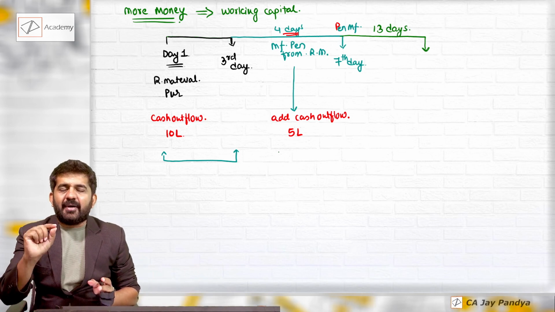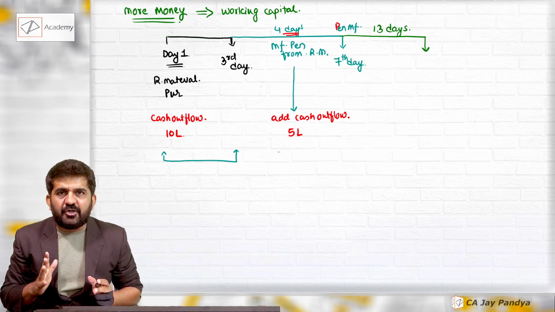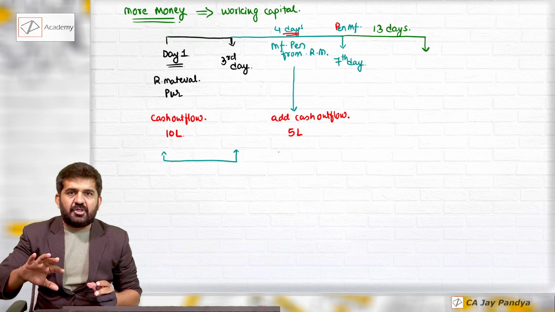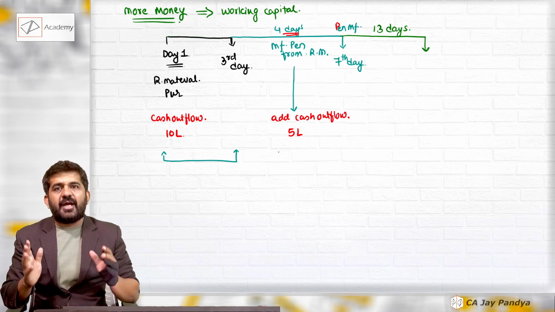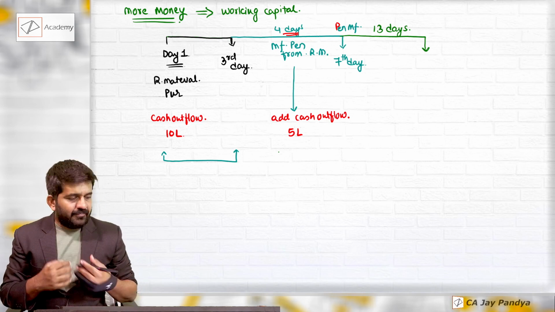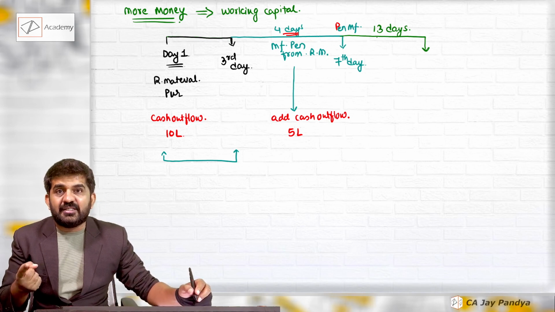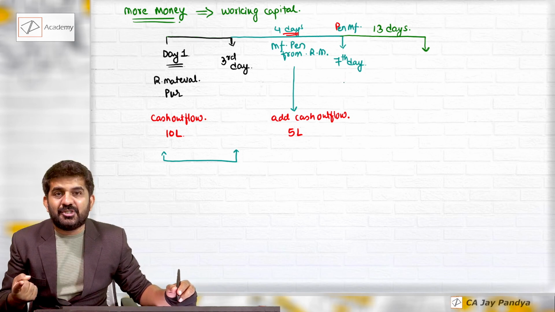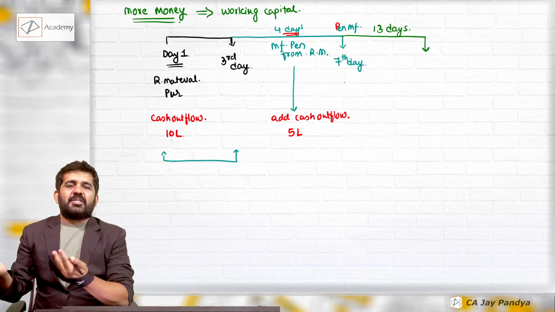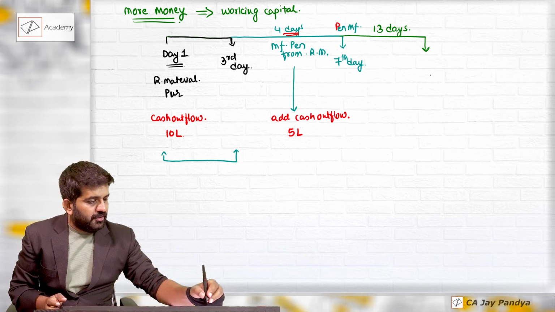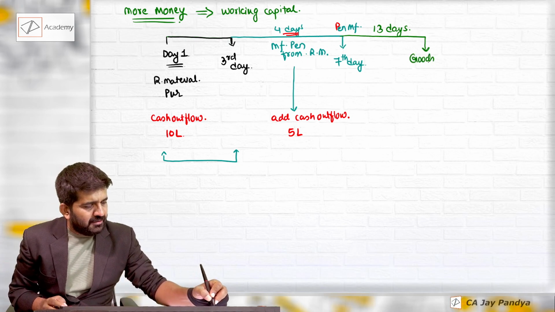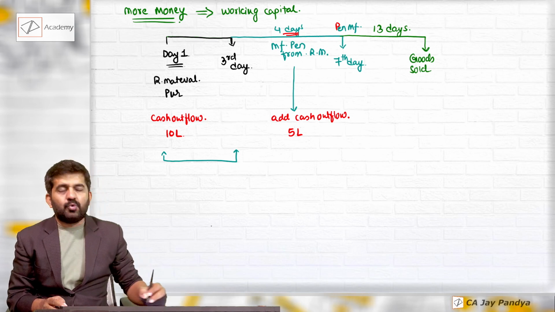Please understand, my 10 lakhs rupees was already invested in raw material. My 5 lakh rupees is invested in electricity, workers, wages, all other overheads. 5 lakhs rupees is more invested. Nothing has come back yet. 13 days it takes to sell the goods. So the goods are not yet sold. If the goods are not sold, there will be no cash inflow. And it happens for 13 days. And then goods are sold.